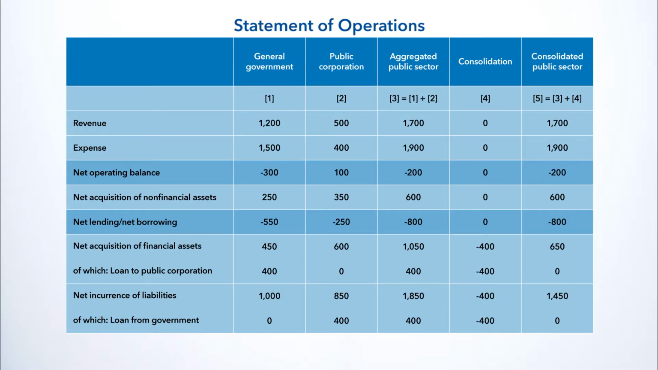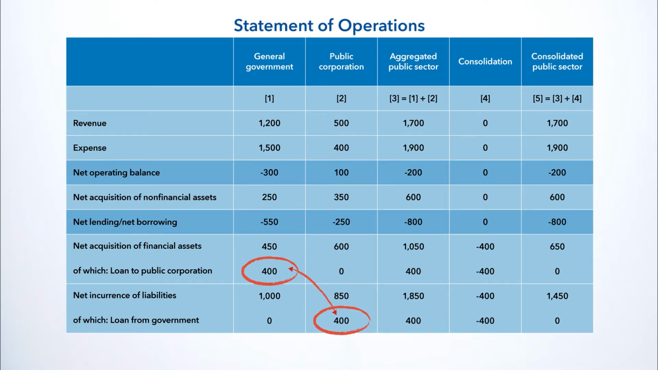Consolidation's greatest impact is on the magnitude of the GFS and PSDS aggregates. Consolidation does not affect the balancing items if it is done properly. Let's consider an example using the statement of operations. A general government unit lends 400 to a public corporation.